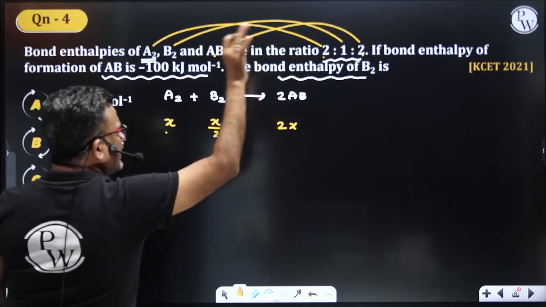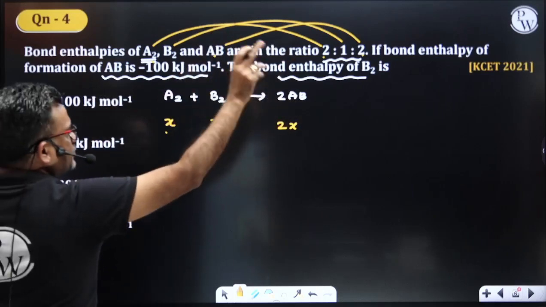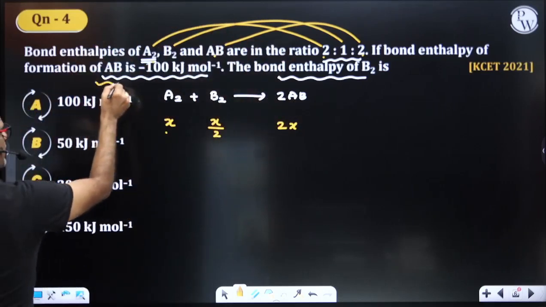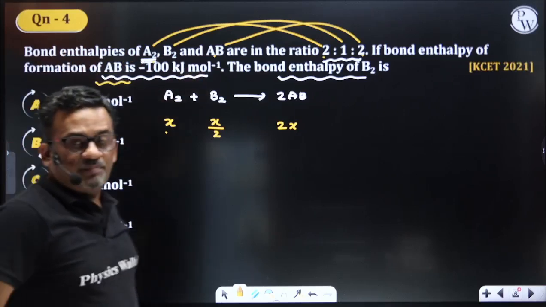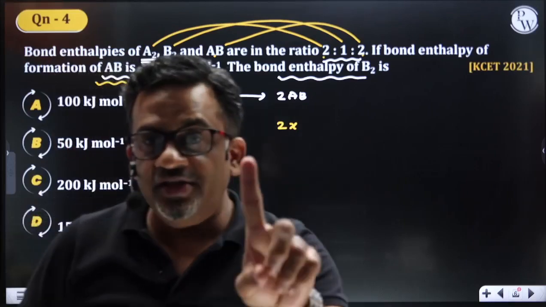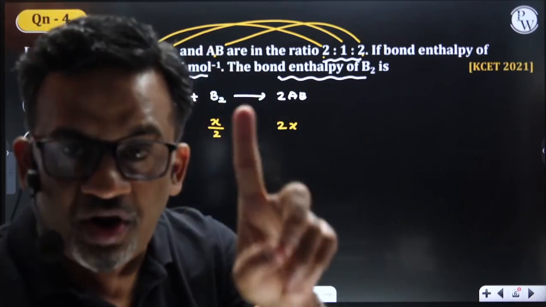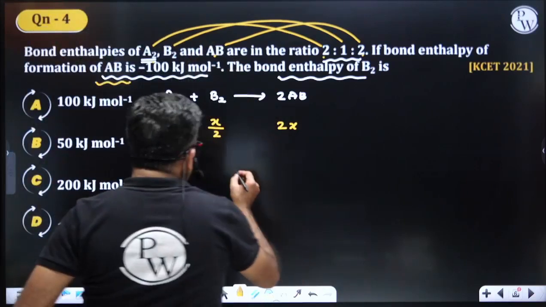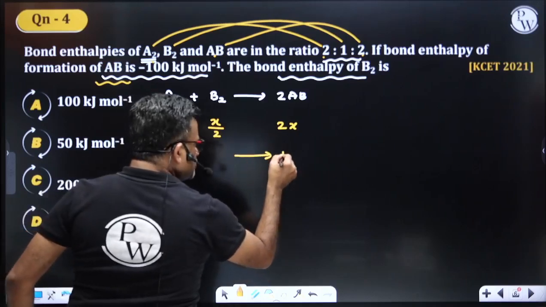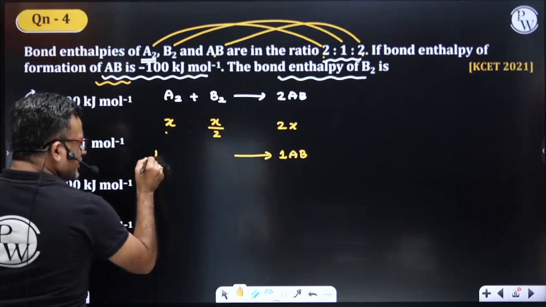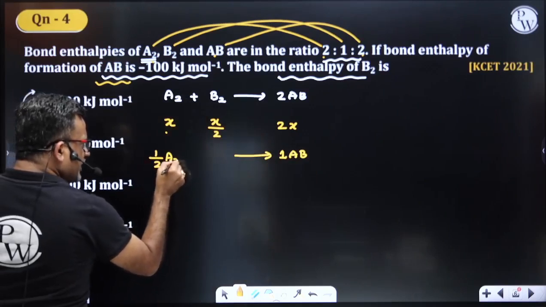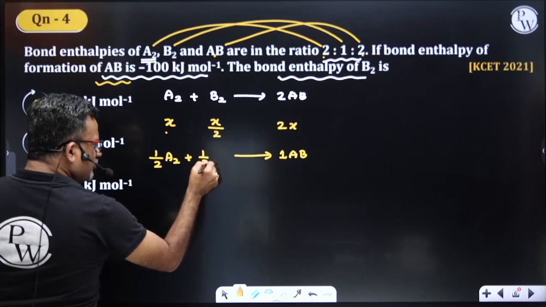Now, if bond enthalpy of formation of AB, this was a 2021 question. Enthalpy of formation means the change corresponding to formation of 1 mole. Now let us write the equation for the formation of 1 mole of AB. For 1 mole of AB to form, we need half of A2 and half of B2.